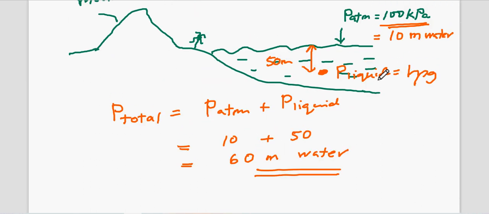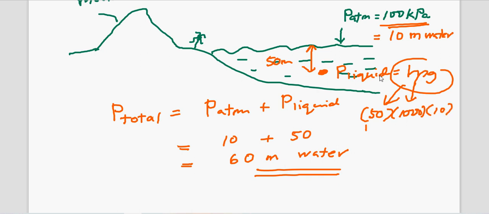Alright. But let's say you want your answer to be in kilopascal. What you need to do is determine the pressure in liquid by using this formula. H will be the depth of the liquid, which is 50, and the density will be the density of the liquid, which for water is 1000 kg per cubic meter. G will be 10. So this value you get is 500 kilopascal, since kilo means 10 to the power of 3.